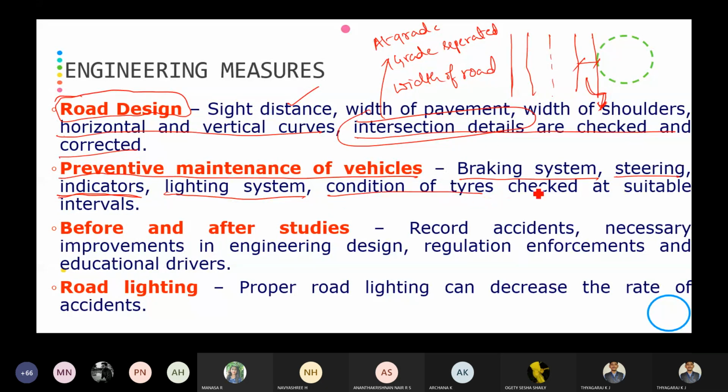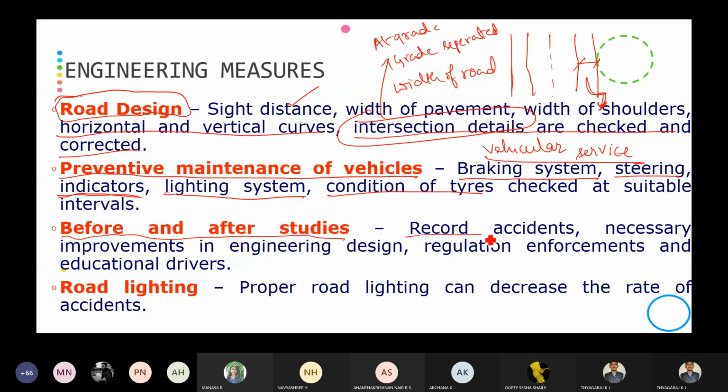Then the condition of tires is checked at suitable intervals. I think you all know that the maintenance of the vehicle is given every 3 months. When you procure a vehicle, the vehicular service is done in the showroom, and the same thing holds good here. The vehicular service means checking the braking system, steering system, indicators, lighting system, and condition of tires at a suitable interval.